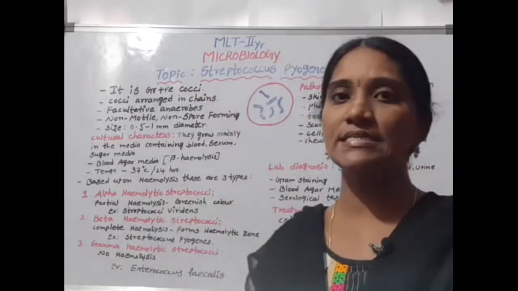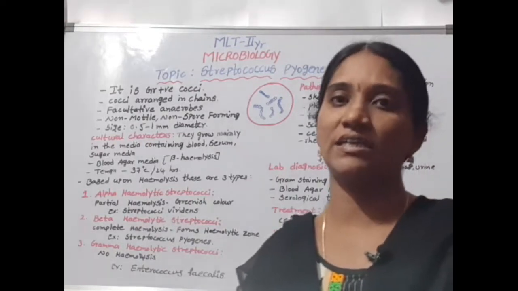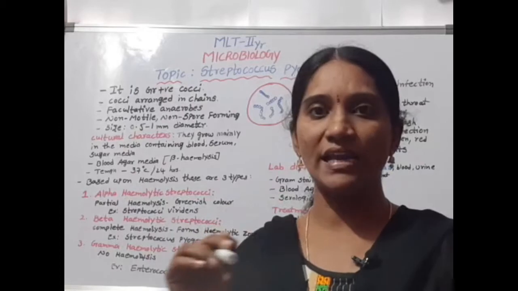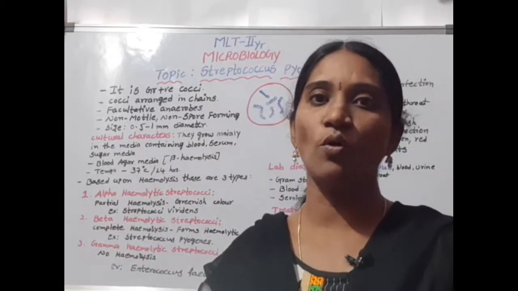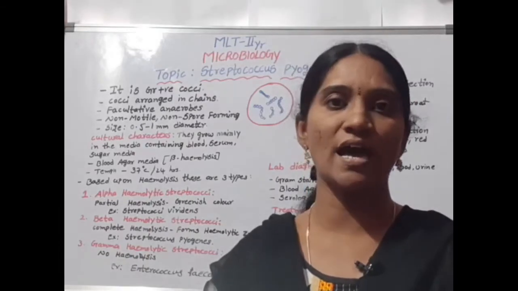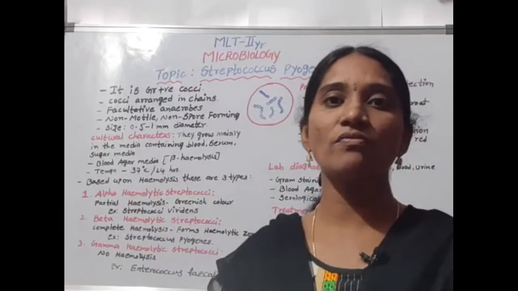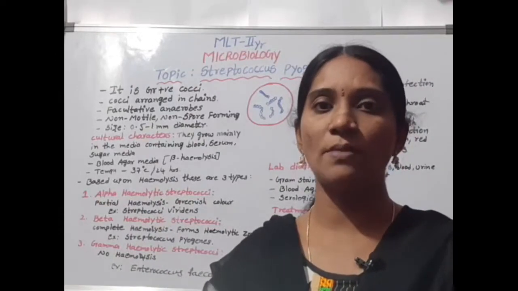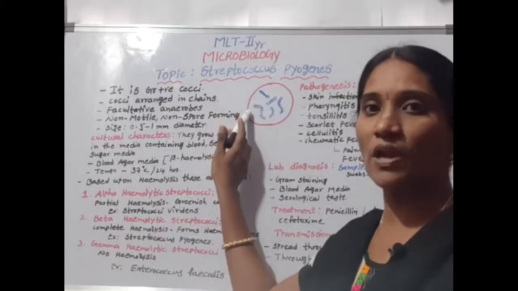Streptococcus pyogenes is a gram-positive cocci. It is a spherical bacteria, with cocci arranged in chains. These are facultative anaerobes, non-motile and non-spore forming bacteria, and the size of the cocci is 0.5 to 1 mm in diameter. This is the morphology of Streptococcus.